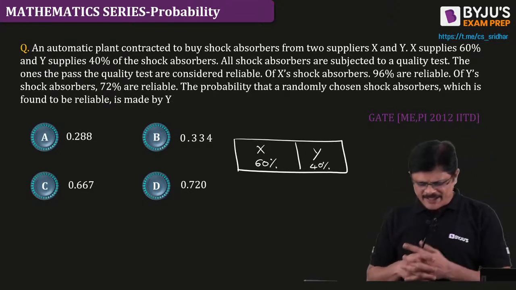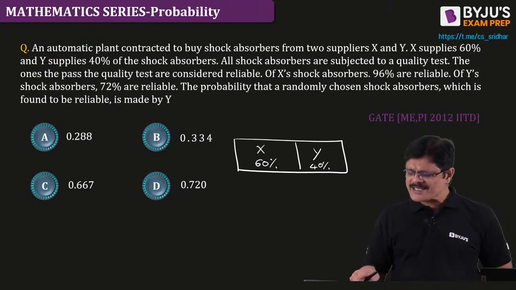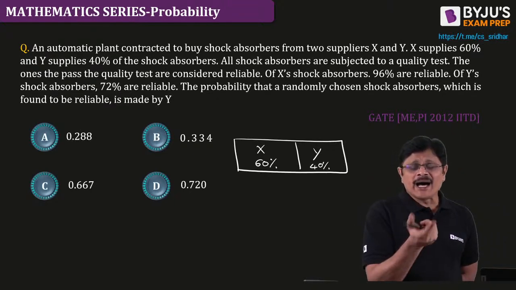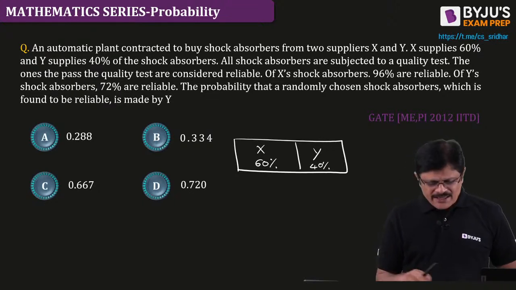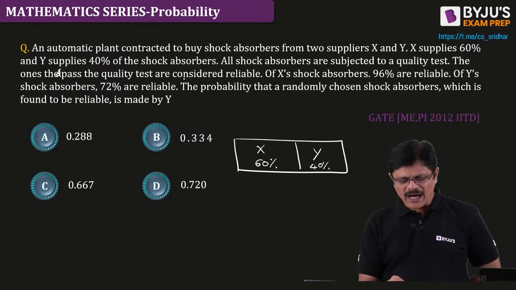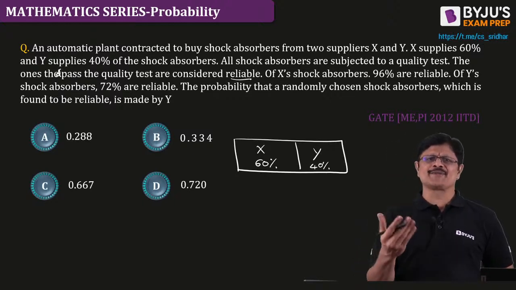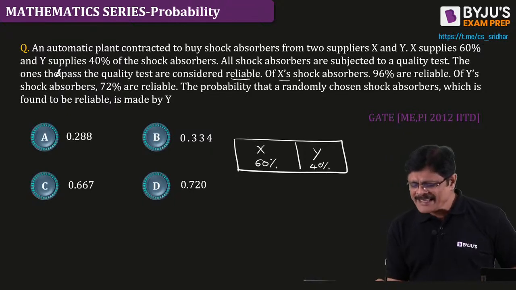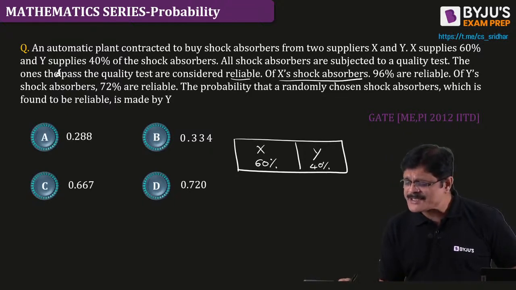Now look here, this is very interesting. All shock absorbers are subjected to a quality test. That is, once you purchase, you apply some quality test on that. The ones that pass the test are considered to be reliable. Of X shock absorbers, 96% are reliable.